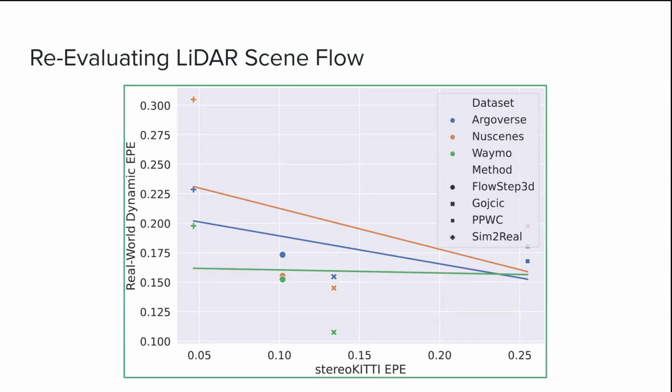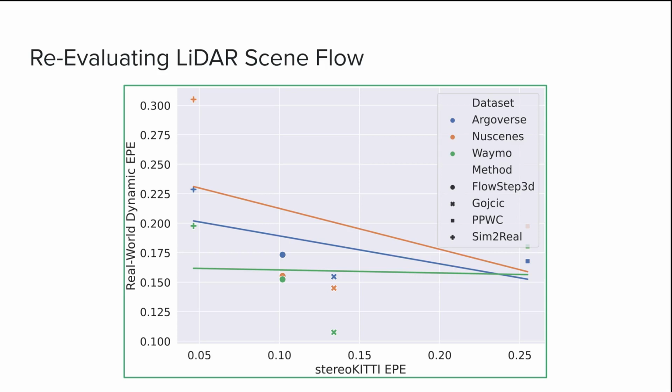Here we show the main result of this analysis. On the x-axis, we have the endpoint error of each method on stereoKITTI. We take these numbers from their respective publications. And on the y-axis, we have the endpoint error on the dynamic objects in real-world datasets. Each method is plotted with a different marker, and each dataset is plotted with a different color. For each dataset, we then draw a best fit line relating performance on that dataset to performance on stereoKITTI.